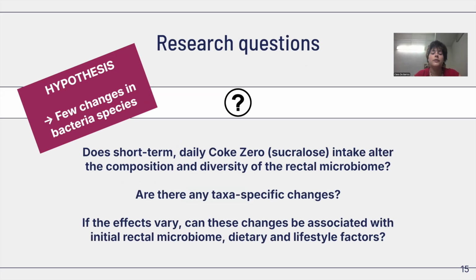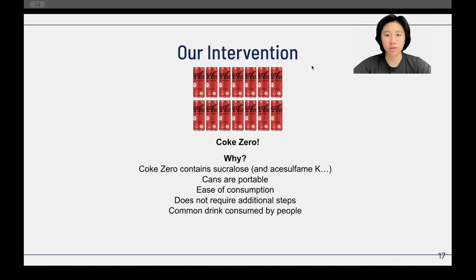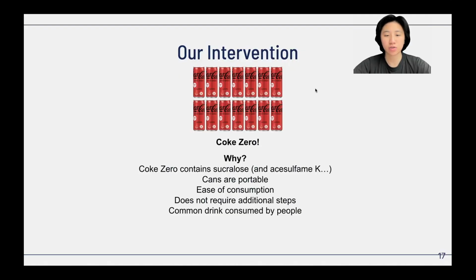could influence the composition and diversity of our rectal microbiome, and can these changes be associated with dietary and lifestyle factors? For our intervention, we chose Coke Zero because it contains sucralose, the non-nutritive sweetener we wanted to study, along with acesulfame K, another common sweetener. Using a commercial drink keeps our experiment realistic and convenient. It is widely available, portable, and fits easily into our daily routines.